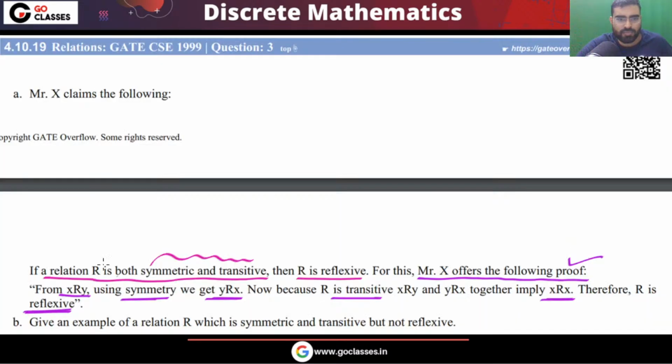Okay, let's move on. Now let's see the question: give an example of symmetric and transitive but not reflexive. This we have seen. So both part A and part B we have seen. Okay. Snooze is asking it should be exclusive or.